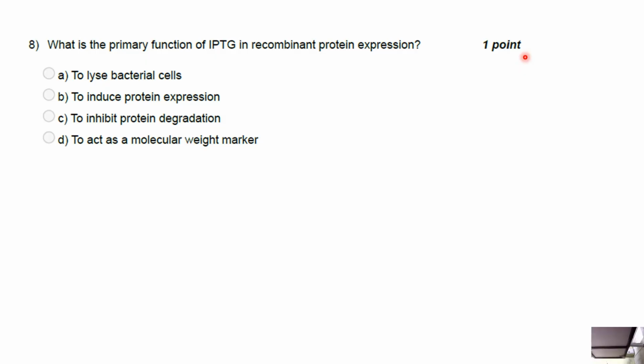What is the primary function of IPTG in recombinant protein expression? Option A, to lyse bacterial cells. Option B, to induce protein expression. Option C, to inhibit protein degradation. Option D, to act as a molecular weight marker.